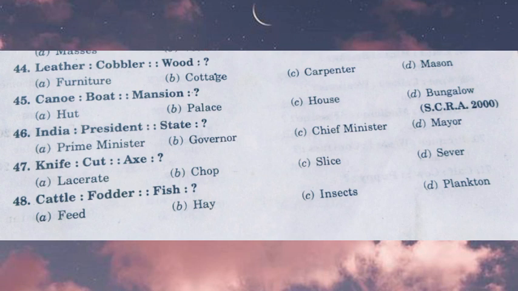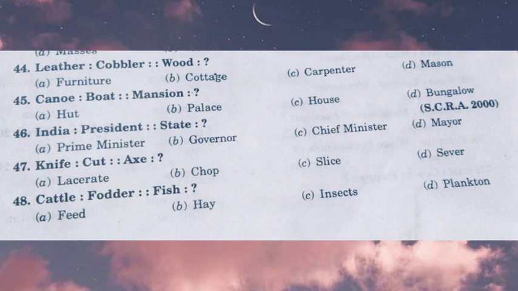Cattle is related to fodder and fish is related to what? The options are feed, hay, insects, and plankton. Feed is nothing but to eat, to have something. Hay is a green plant stock.